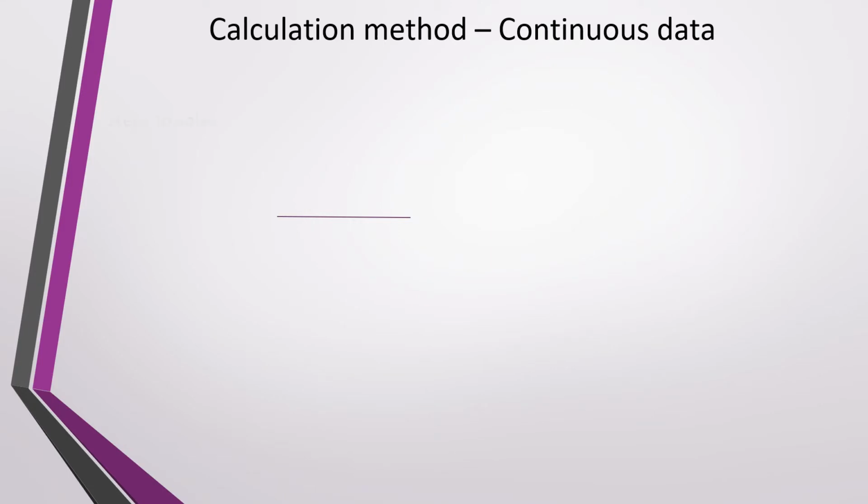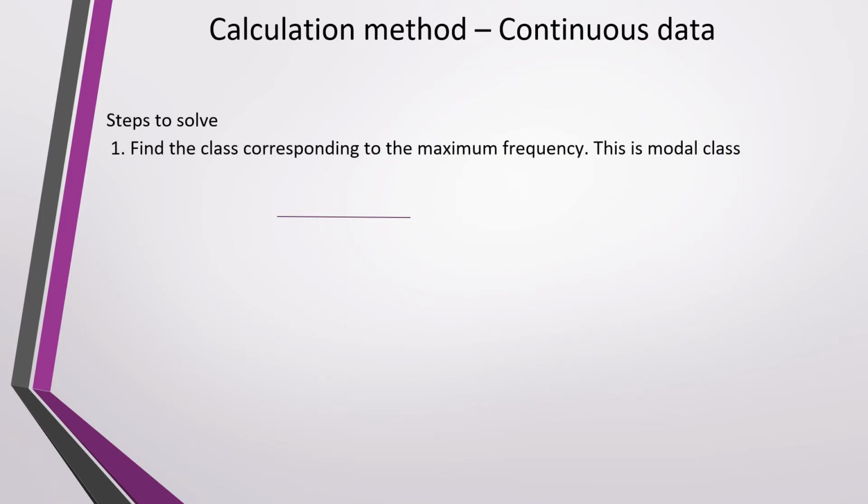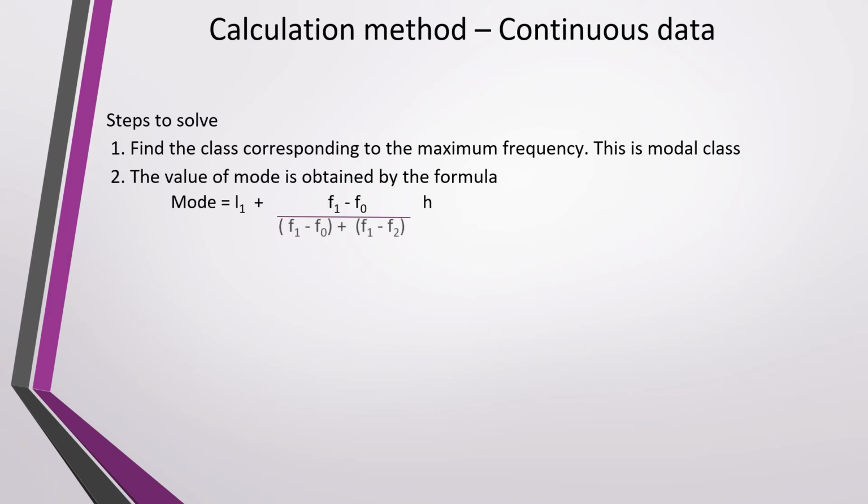Calculation method for continuous data. First, find the modal class. Whichever class has the maximum frequency is considered the modal class. And the value of the mode is calculated by this formula. Mode equals L1 plus (F1 minus F0) upon (F1 minus F0 plus F1 minus F2) into H, where L1